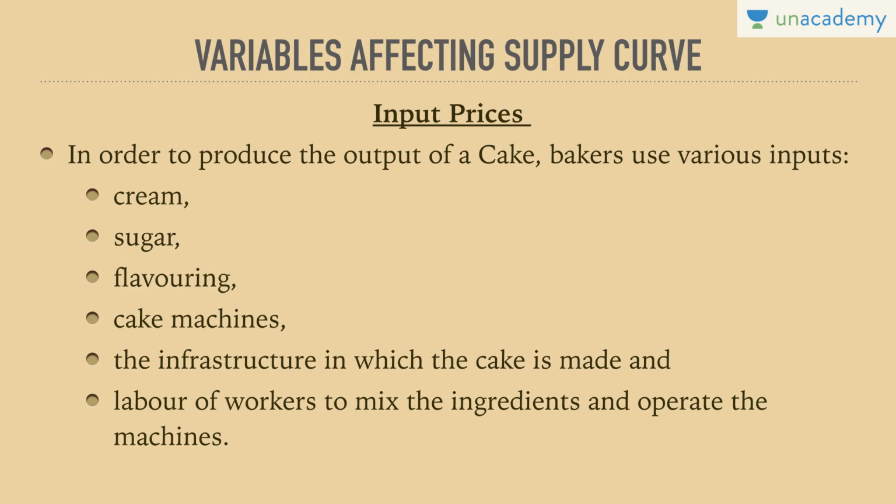So if you are selling a cake at X, and your input prices are 0.8x, you are making a profit of 0.2x. But what if the input prices reduce, let's say from 0.8 to 0.7? Then you are making a profit of 0.3. Hence, lower input prices, with selling at the same price, would shift your supply curve to the right. You would start producing more because your input cost is less.